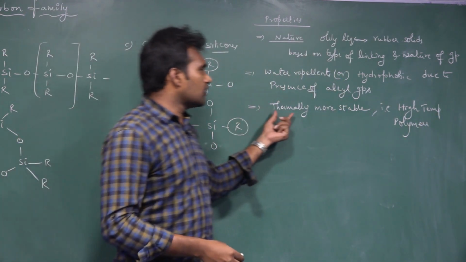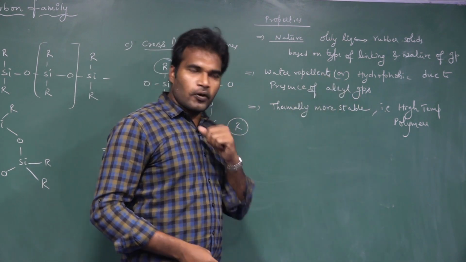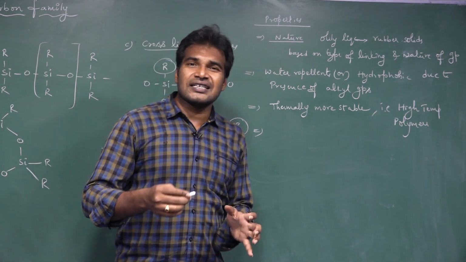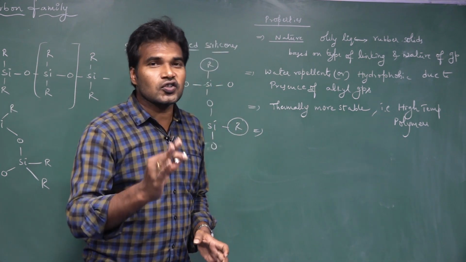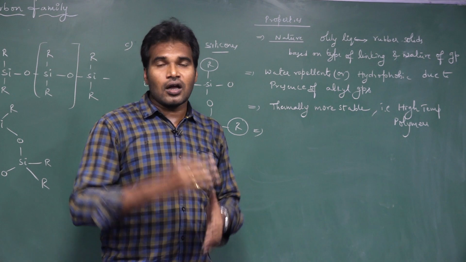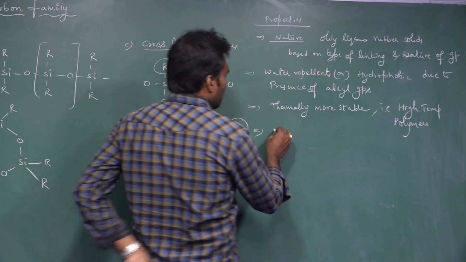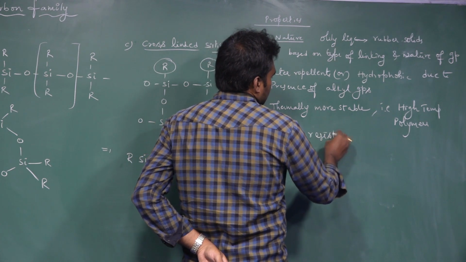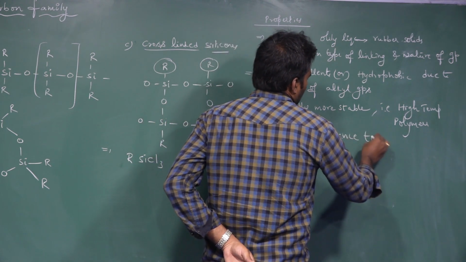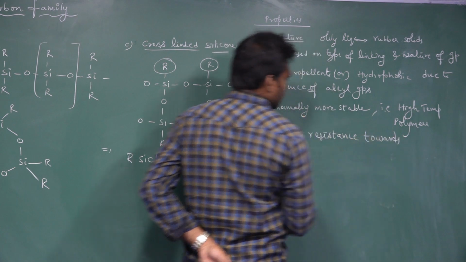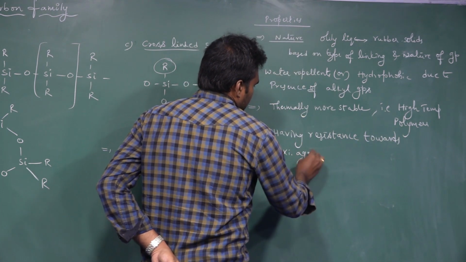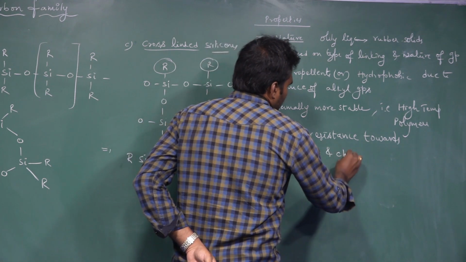And next, silicones have resistance towards most oxidizing agents and also some chemicals.